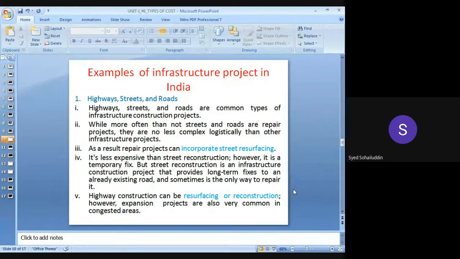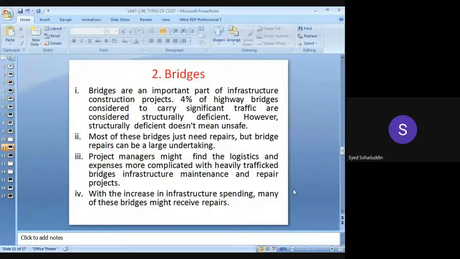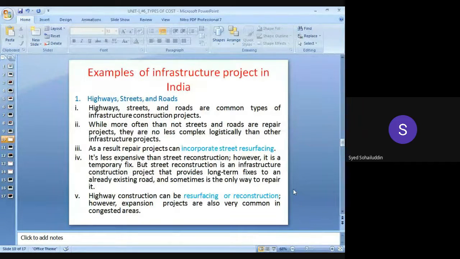What are the different examples of the infrastructure projects? What are the different examples of the infrastructure projects in India? The highways are there. The highways, streets, and roads are the common types of infrastructure projects which are being carried out nowadays. Highways, streets, and roads have been included in the infrastructure projects.